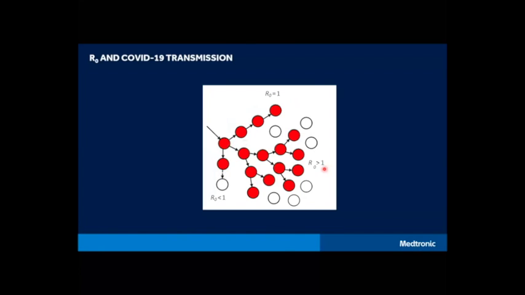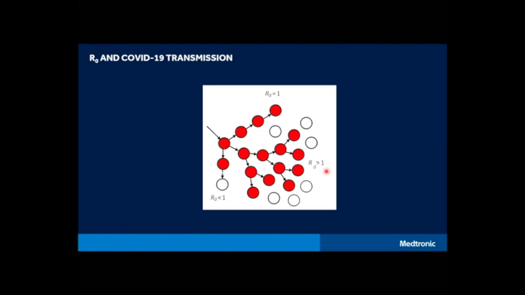When the R0 is greater than 1, it means that one given individual infects more than one person. So that infected individual infects one person, but then it starts to spread and spread and spread. When you have an epidemic or a viral infection across public health with an R0 greater than 1, that's when the virus spreads. The goal is to keep the R0 less than 1 so that it terminates and fizzles out on its own.